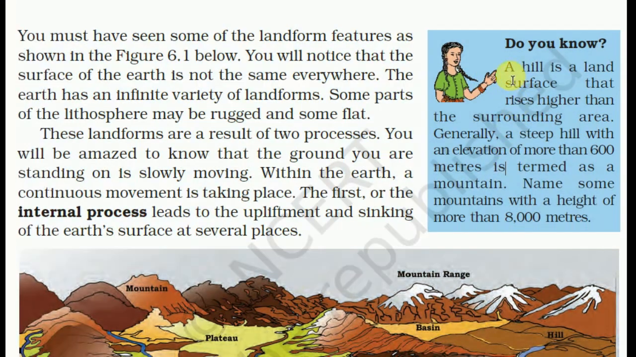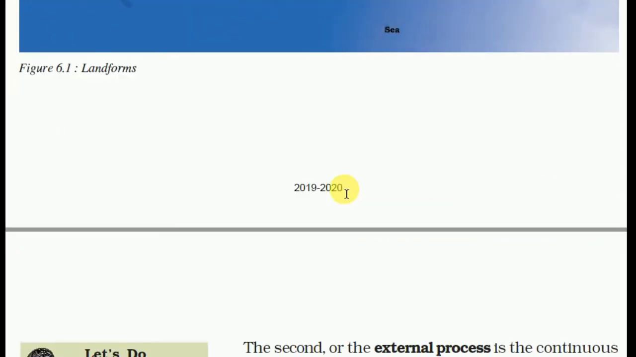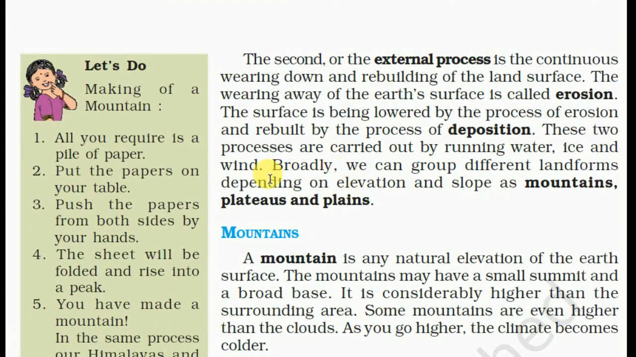Here is a fact: a hill is a land surface that rises higher than the surrounding area. Generally, a steep hill with an elevation of more than 600 meters is termed a mountain. Name some of the mountains with a height of more than 8,000 meters. There are some mountains in the Himalaya.